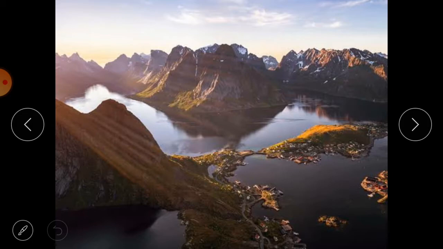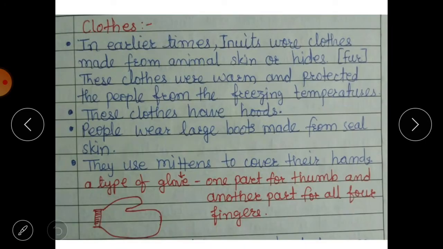months of summer. That means in the months of summer the glaciers also melt, and the icebergs that are broken from the glaciers float on the ocean water. Okay, so this is the picture of summer season, that is midnight sun.